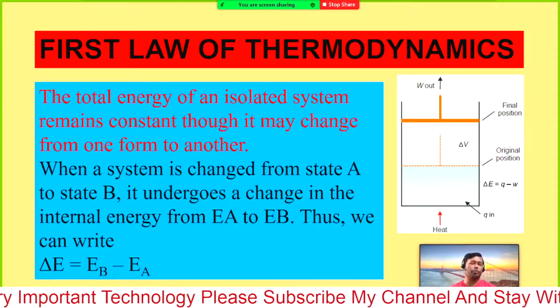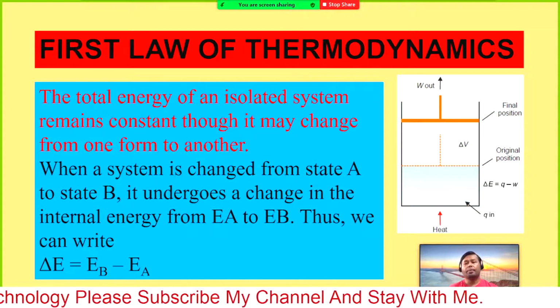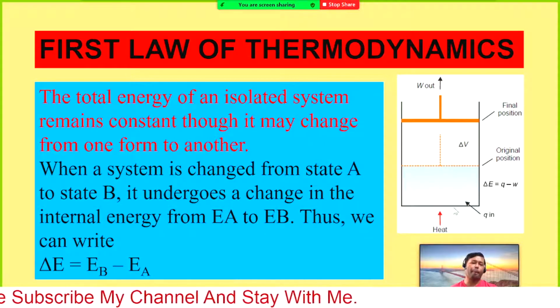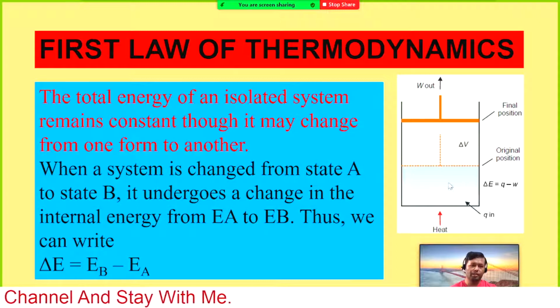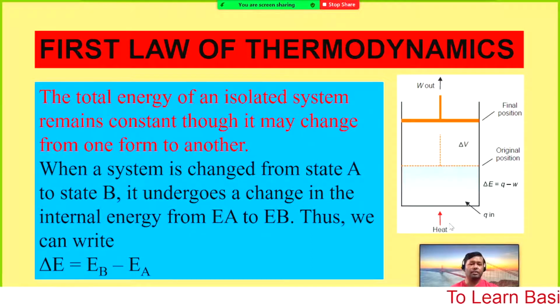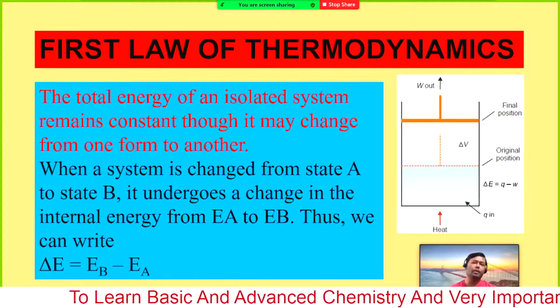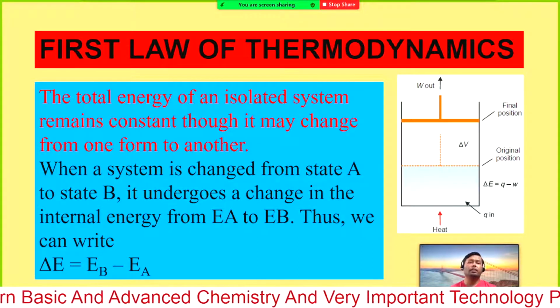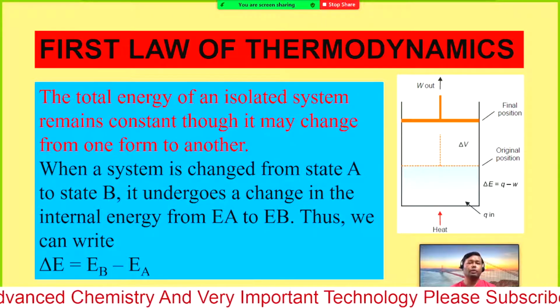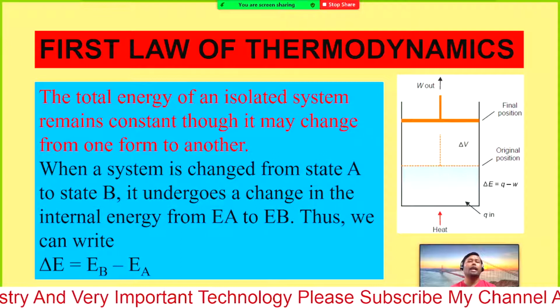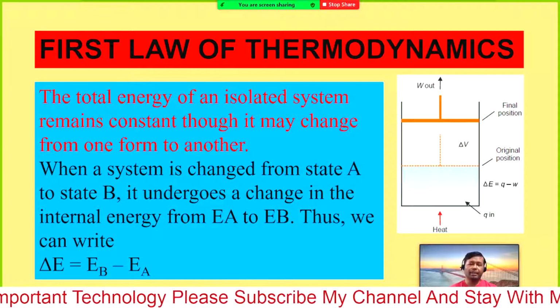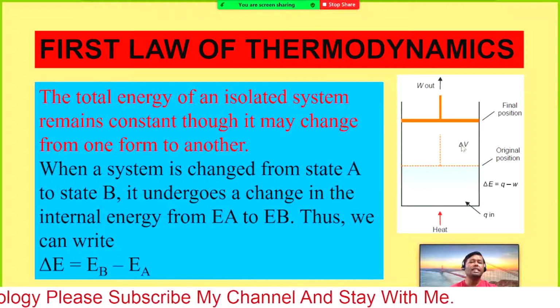What is the first law of thermodynamics? The total energy of an isolated system. This is a system. So this is our original position, and this is the final system. If you heat the system somehow, you can use some heater, some lighter, or you can do some chemical reaction inside, so that the volume of the system can be expanded, but the system remains the same.